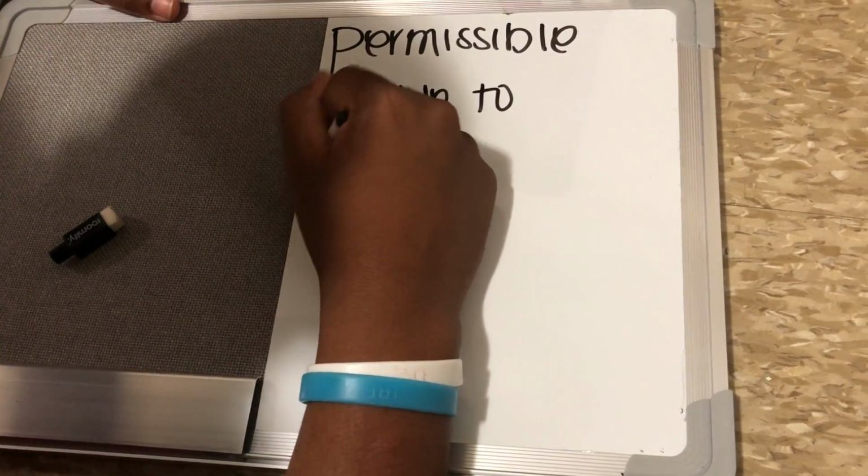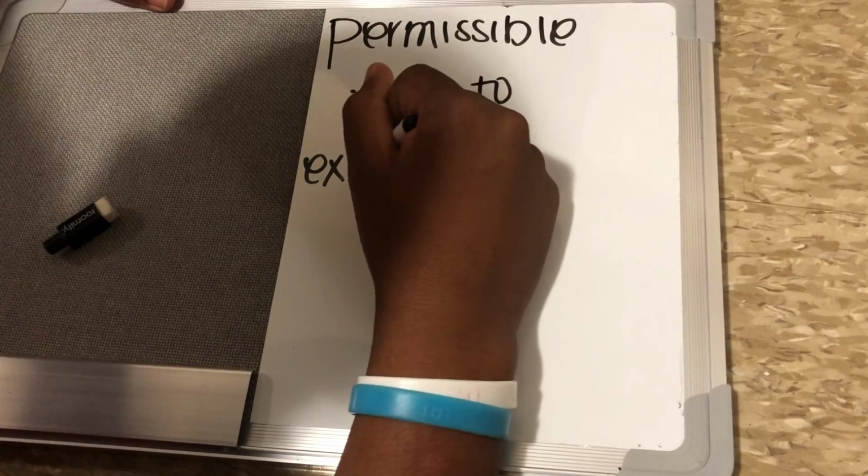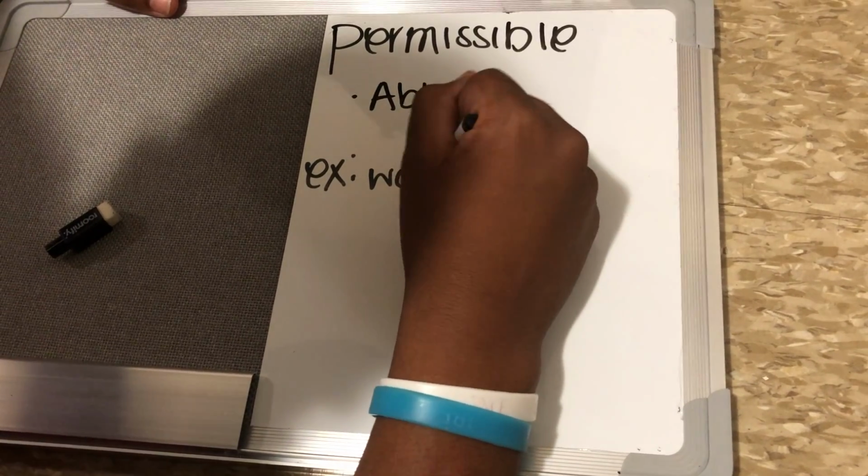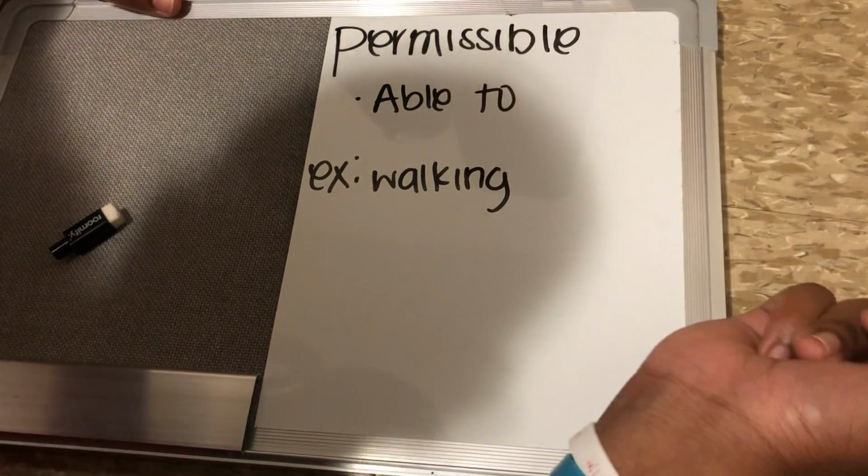An example would be walking. Walking is morally permissible because you're able to walk.